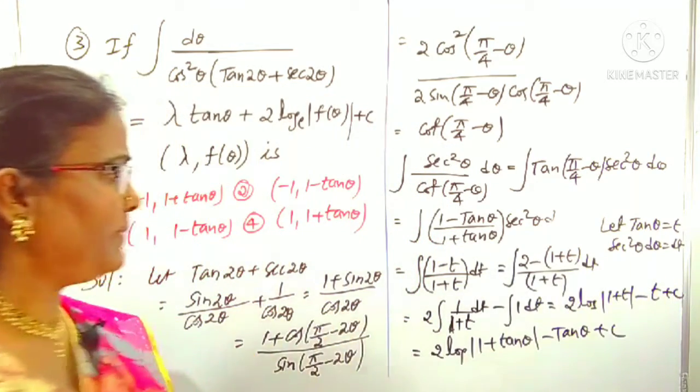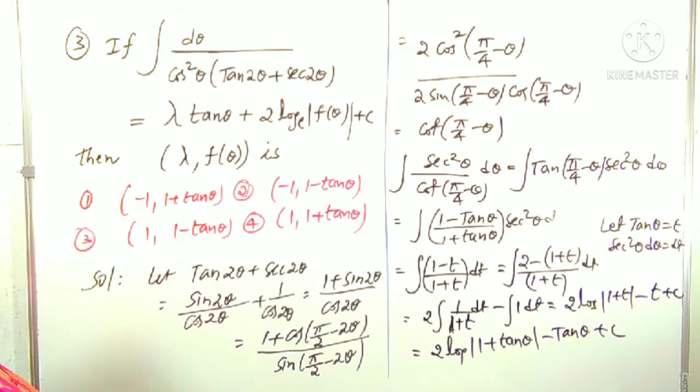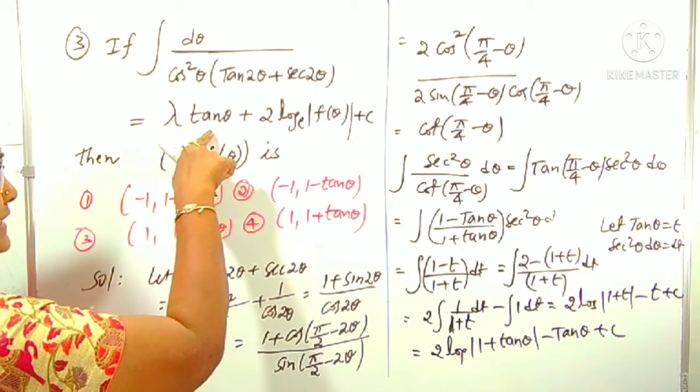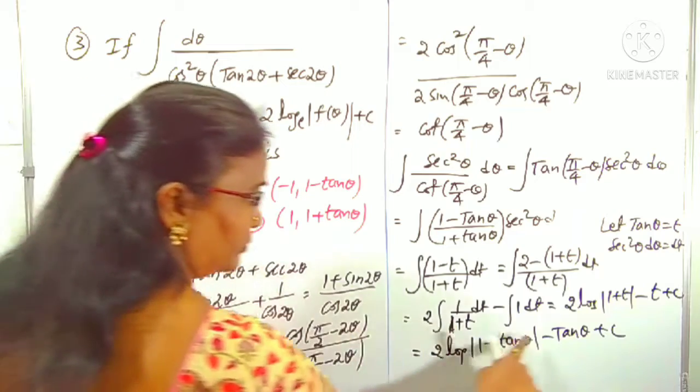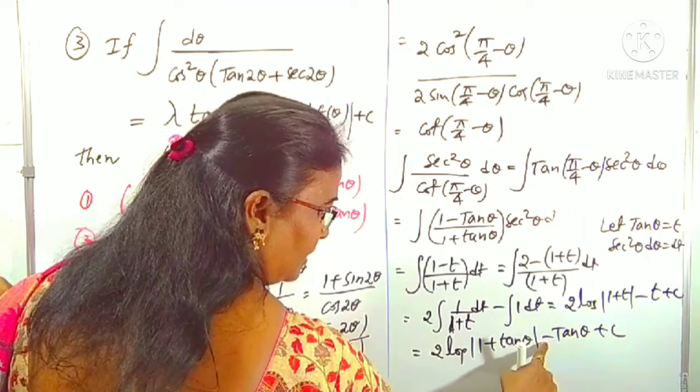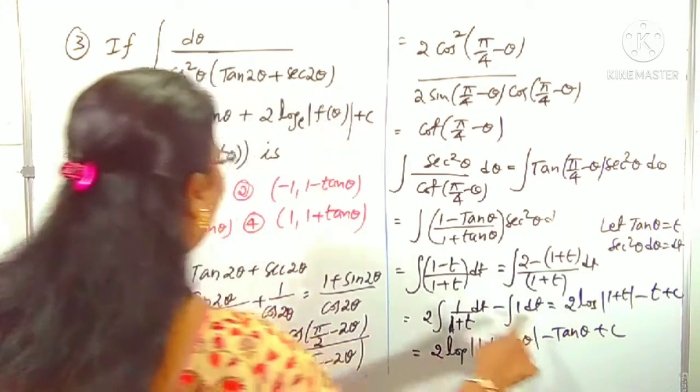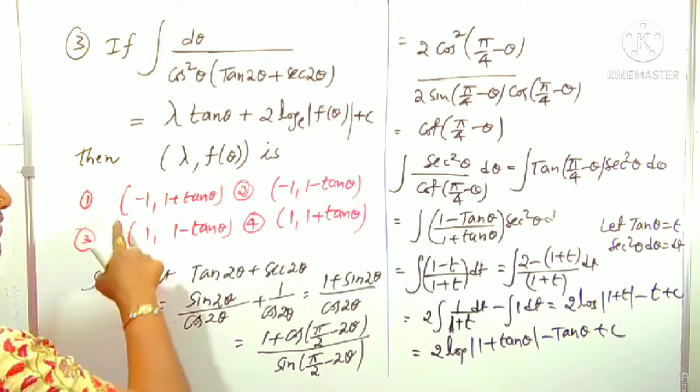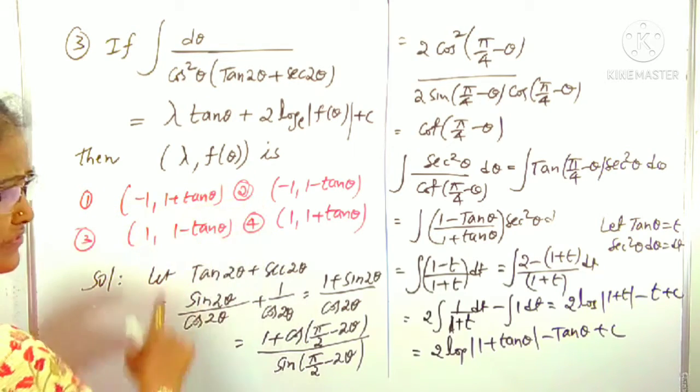That's it. Compare with the RHS. In the RHS, what is there? Lambda tan theta is there. Lambda tan theta here, minus tan theta. Means in place of lambda, what is there? Minus 1. Lambda is minus 1. Which option? Either first option or second option.